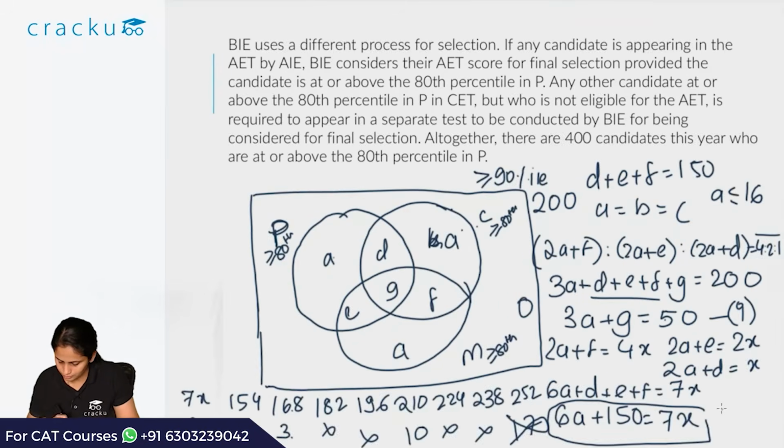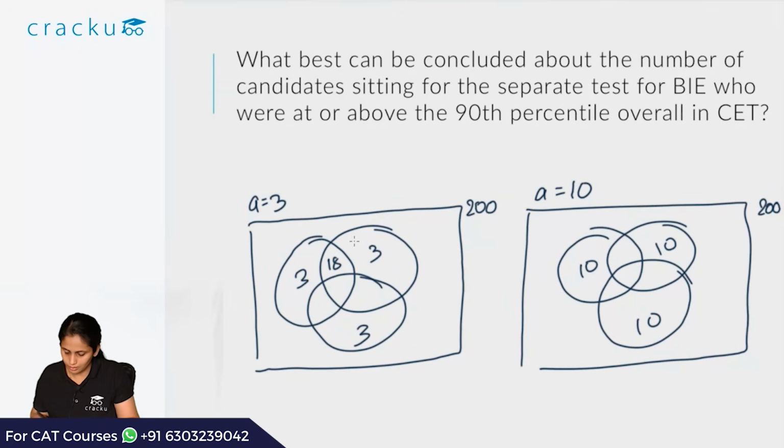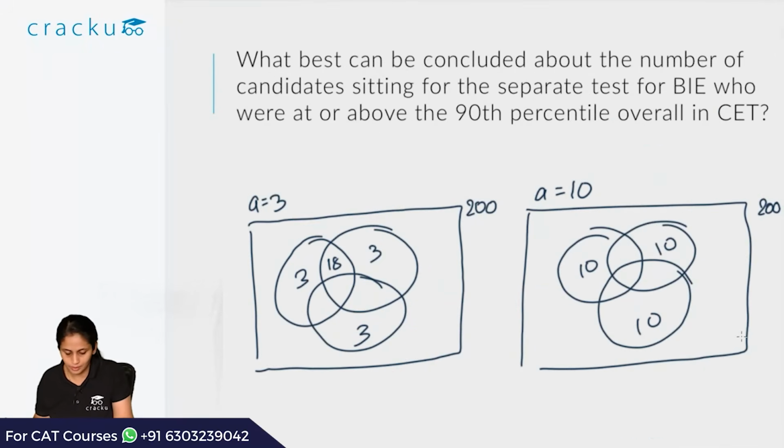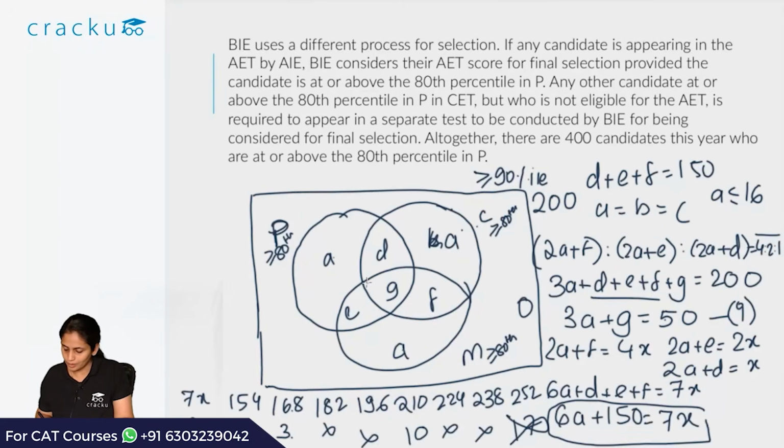So this value is 18. Then we have 2a plus e is equal to 2x. 2x is essentially 24 into 2, that is 48. 48 minus 6 is 42. So e is equal to 42. Then we have 4x. So 4x is 96. 96 minus 6, so f is equal to 90.